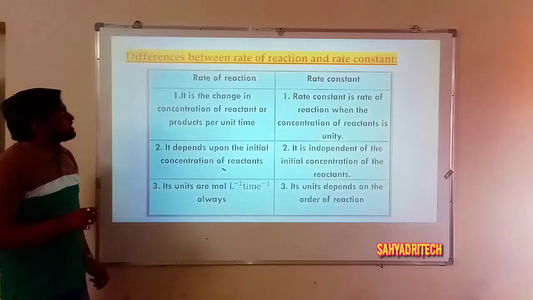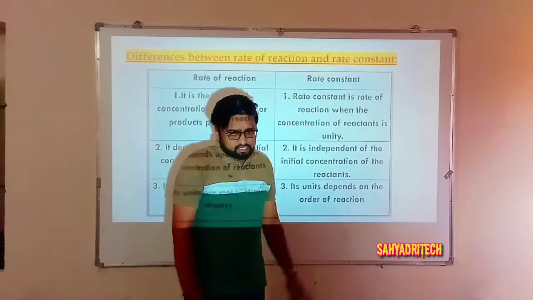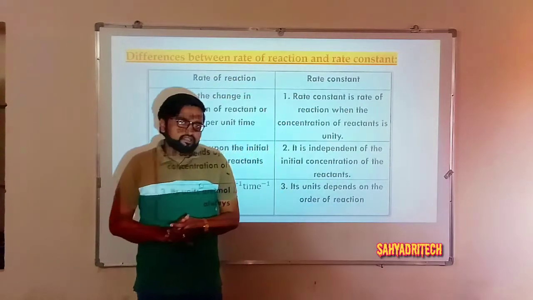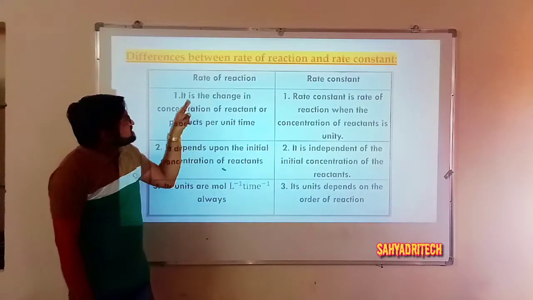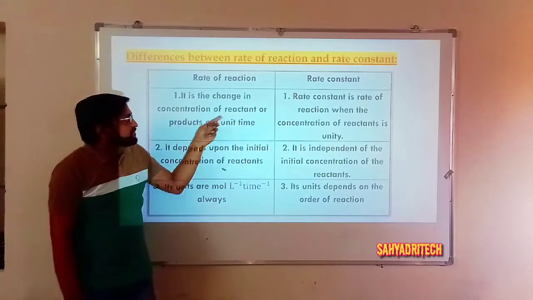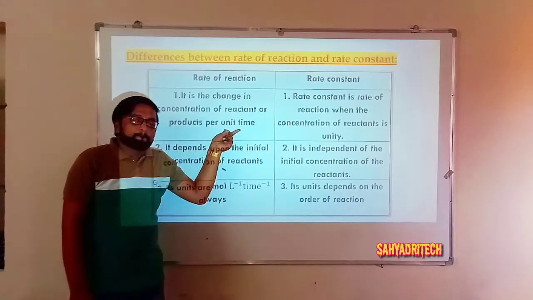When we think of differences between rate of a reaction and rate constant, how they differ from one another. Rate of a reaction is the change in the concentration of any of the reactant or product per unit time.